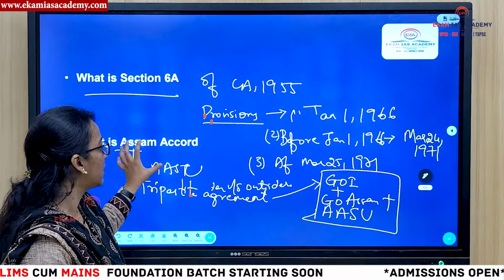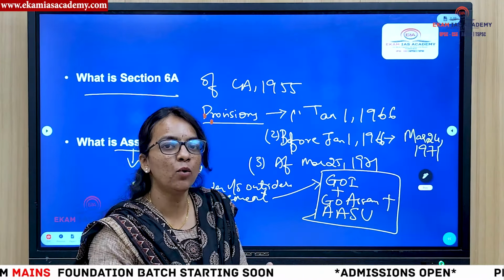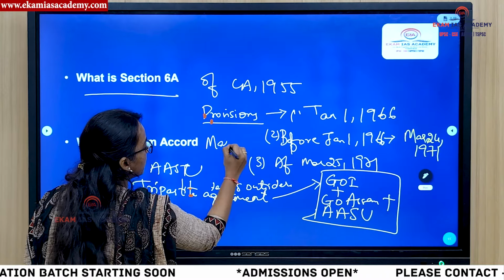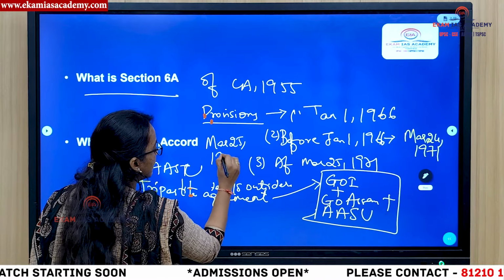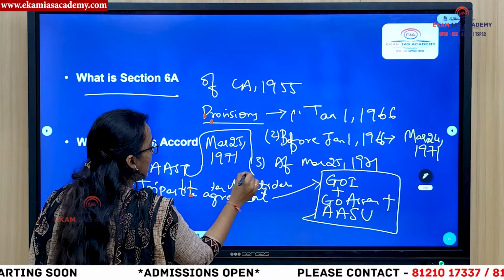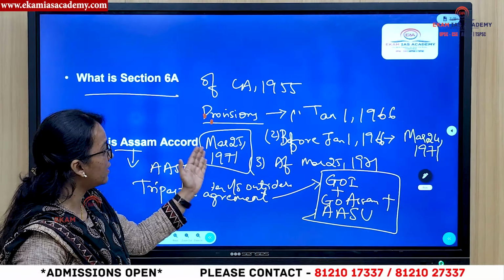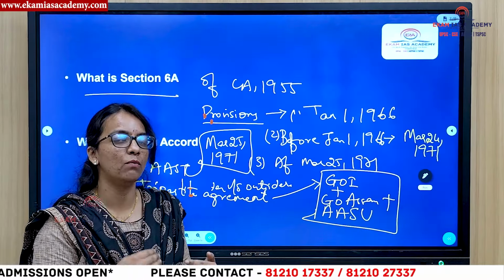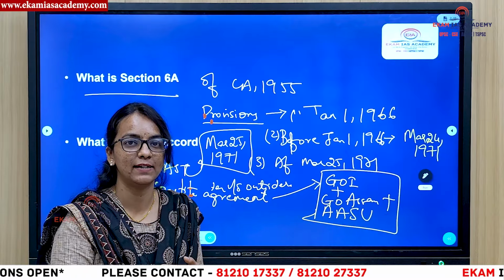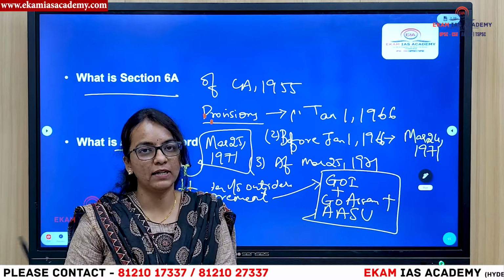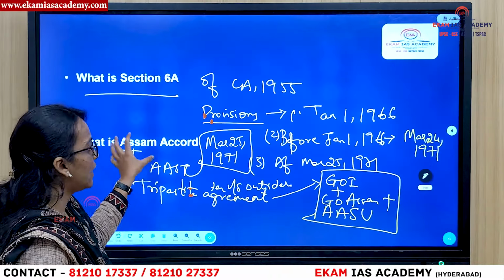This Assam Accord states that the ones who entered Assam before March 25th, 1971 are considered legal migrants and can be allowed. The ones who enter after March 25th, 1971 are considered illegal immigrants and have to be deported to their respective countries. So this is the Assam Accord.